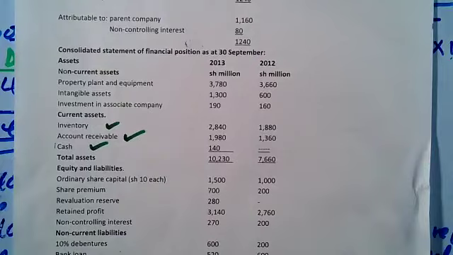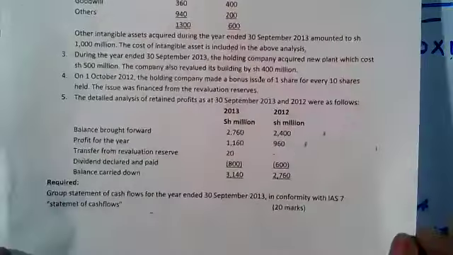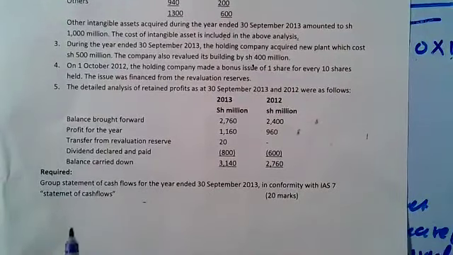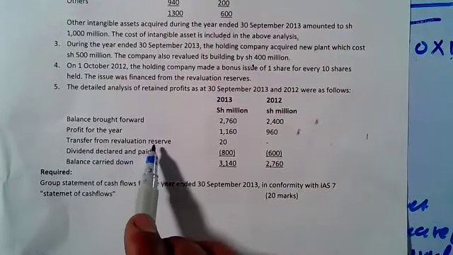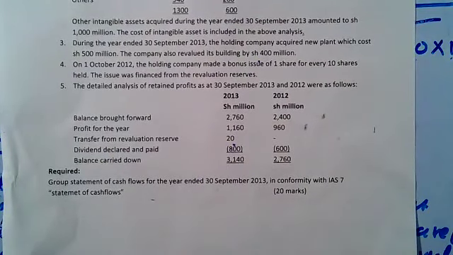There was transfer. Let's go to note number 5. Note number 5. You see there is transfer from revaluation reserve. From revaluation we transferred 20. Then note number 4. On 1st October 2012, the holding company made a bonus issue of 1 share for every 10 shares held. Then you are told that the issue was financed from the revaluation reserve.